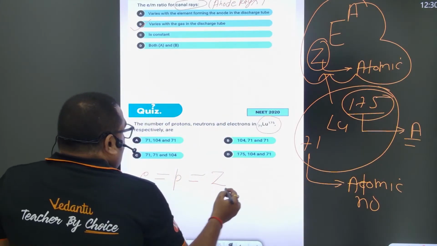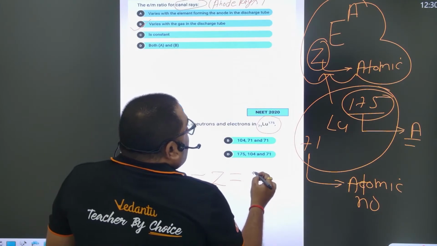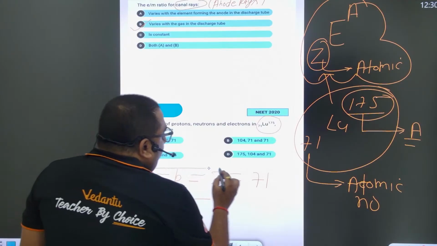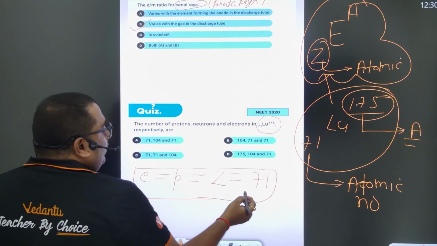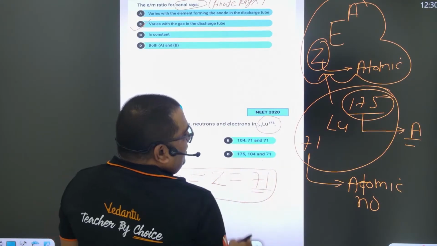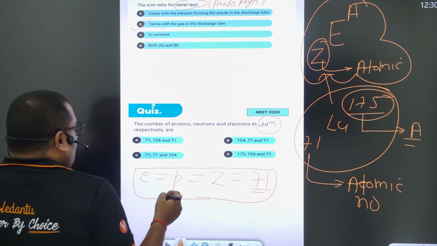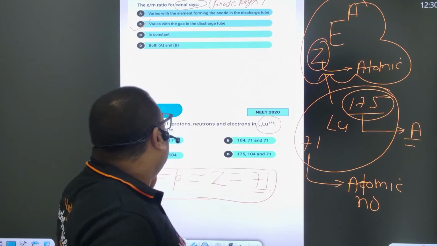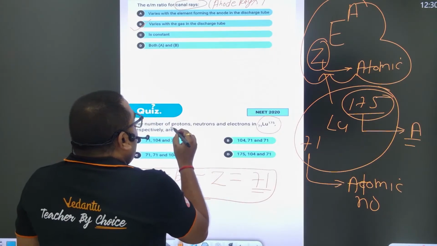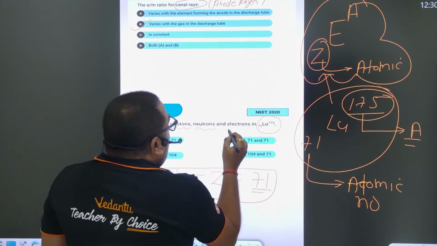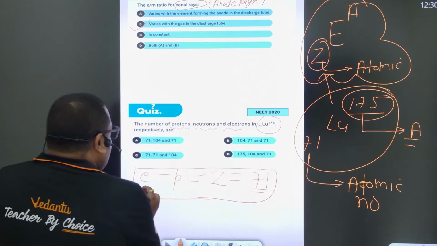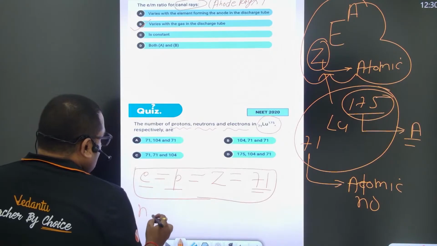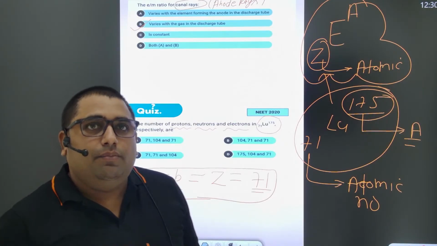So here it is 71. Number of electrons is equal to number of protons, equal to atomic number, 71 in this element. Now you have to calculate the number of neutrons, because they ask for protons, neutrons and electrons. Electrons and protons are the same. How to calculate the number of neutrons?